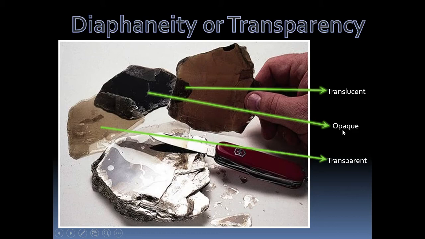So the ability of light to pass through a particular mineral is nothing but transparency or diaphaneity. If light fully passes through the mineral, that is called transparent. If it partially passes, you can see here, that is called translucent. And if it cannot pass through the mineral, that is called opaque.